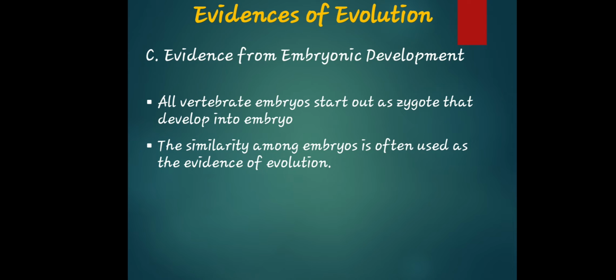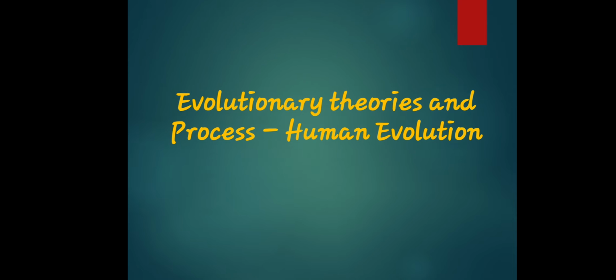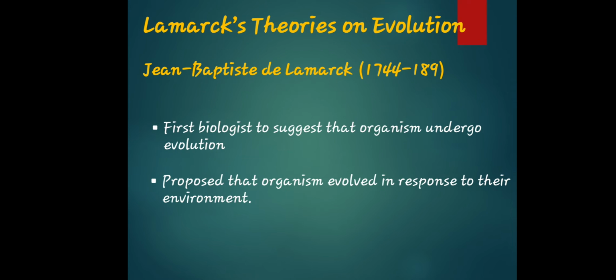The similarity among embryos is often used as evidence of evolution. So not only the similarities of structure, but also in the embryonic development. Okay? So let's go now to the evolutionary theories and processes of human evolution.